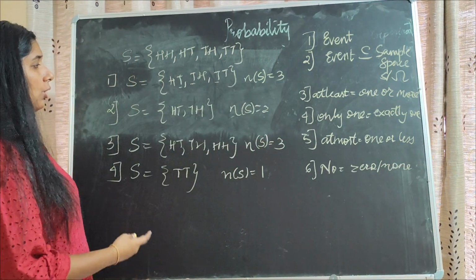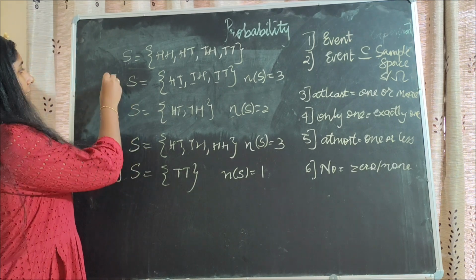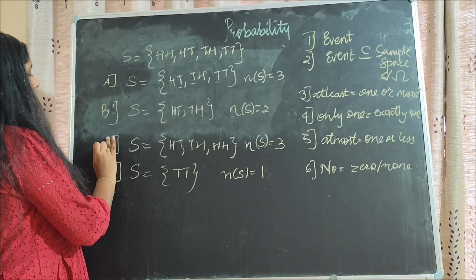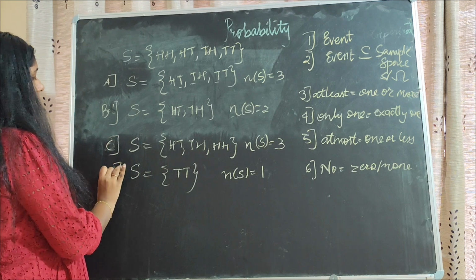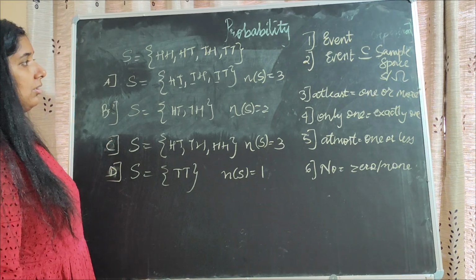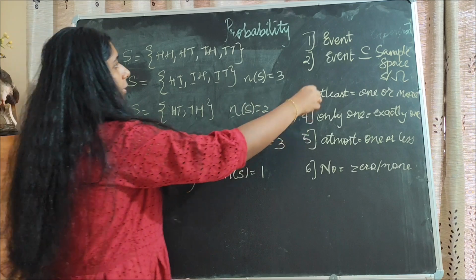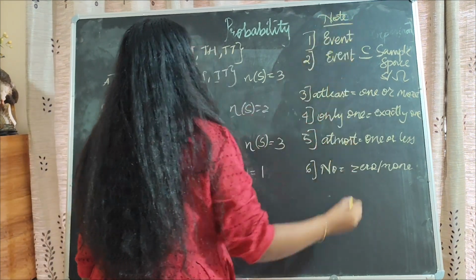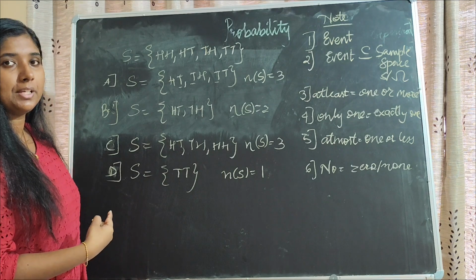So please note down these questions. This is event A, this is event B, this is event C, and this is event D. And these are the points to be noted. This is the note. So please note this down.